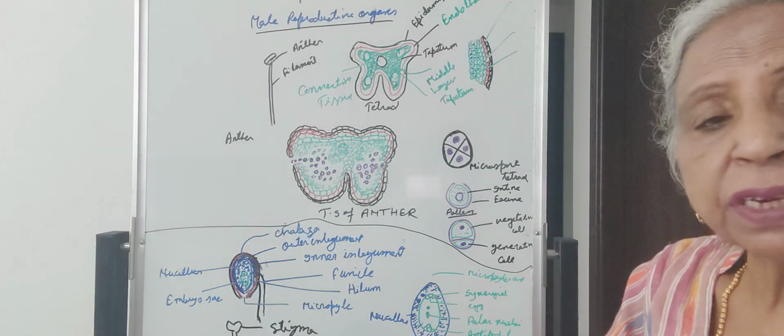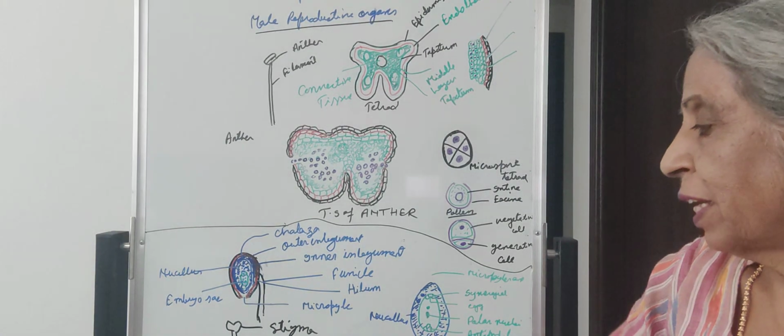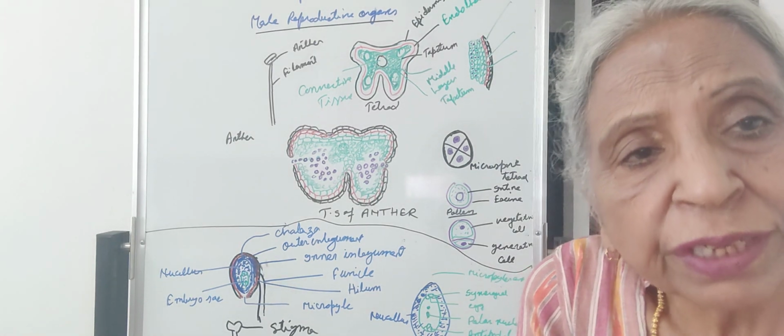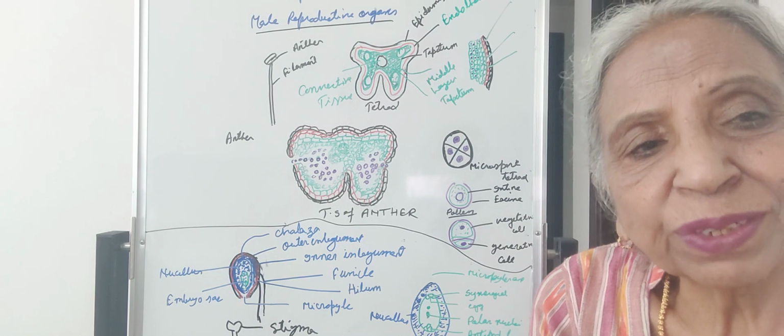The function of the stigma is receptive. It receives the pollen grains. And the style carries the stigma upward. The function of the ovary is to produce the ovules, which by fertilization are converted into the seeds.